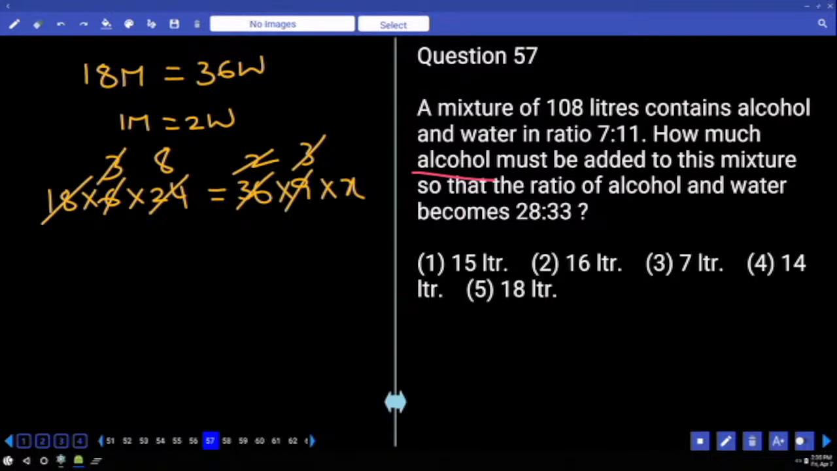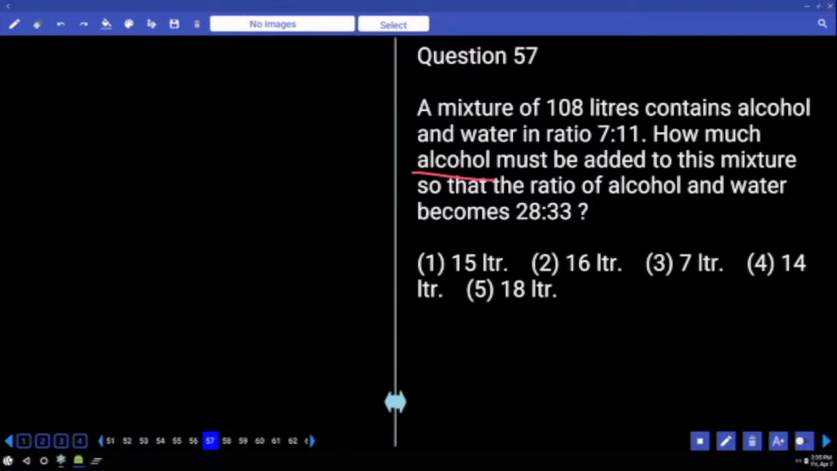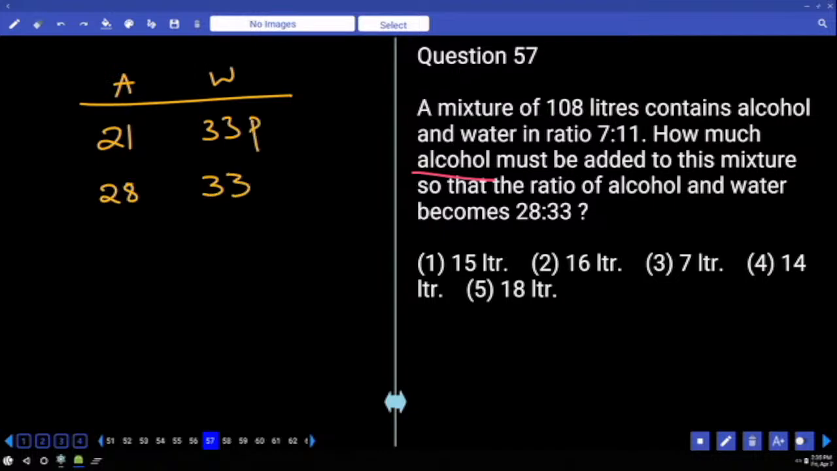In the initial container, how many parts of water do we have? In the final container 33, but you know that it has to be the same, right? So for that matter, let me multiply the first ratio with 3. That is 21 parts of alcohol, 33 parts of water we have. In the final container, we have 28 parts of alcohol, 33 parts of water. And water is constant in the initial container and the later container.